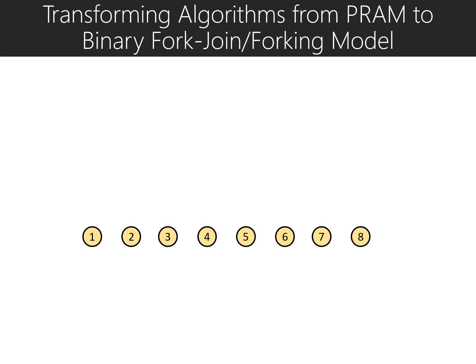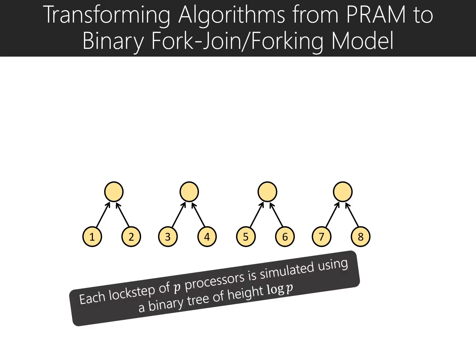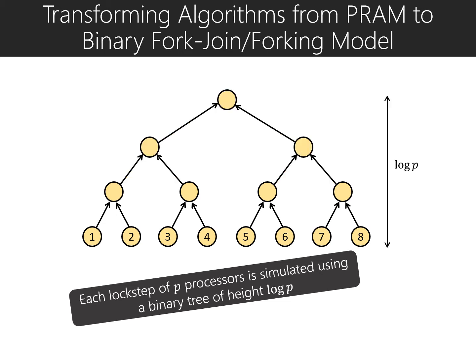So here is a way to transform any algorithm from PRAM to the binary forking or fork-join model while increasing the span by a log P factor. Here there are P processors that perform some operations in lock step in the PRAM model and then in constant time they synchronize. Each lock step of P processors is simulated using a binary tree of height log P. So in log P time, all P processors can be synchronized.